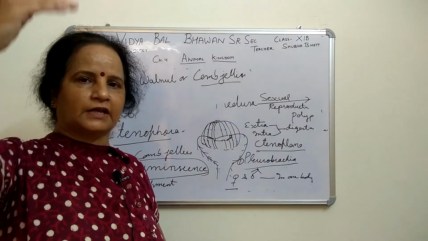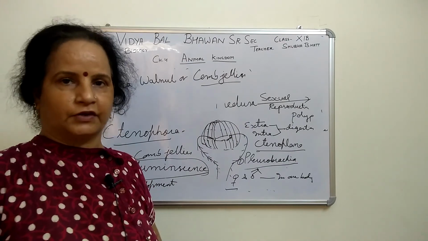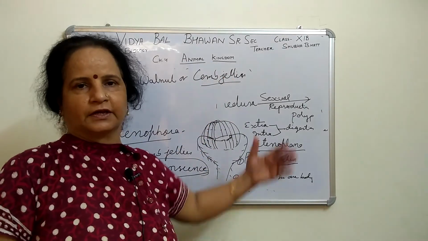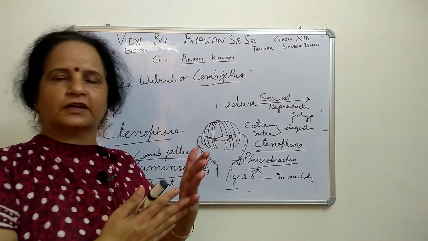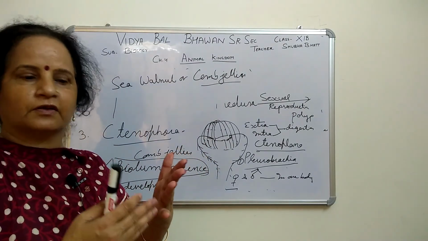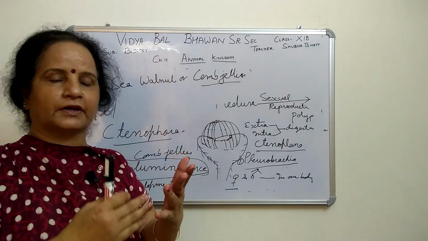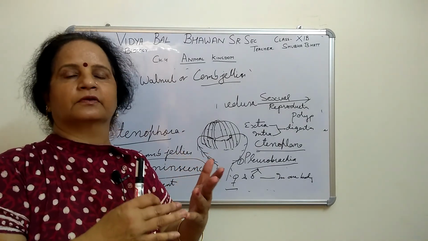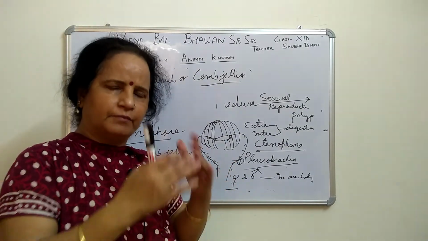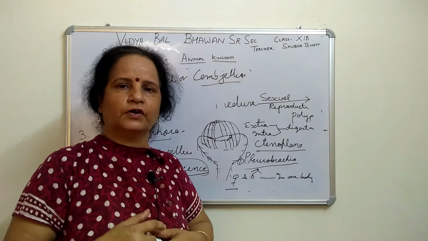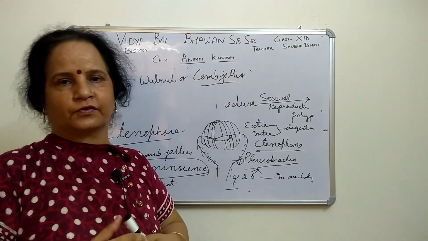Once we have done the criteria of the basis of the classification, you can write accordingly. First you can write habitat, then general names, then the main characteristics, what type of cellular level, what type of digestion, incomplete or complete, extracellular, intracellular, direct or indirect. You have to write the important points, and with points you can learn easily.